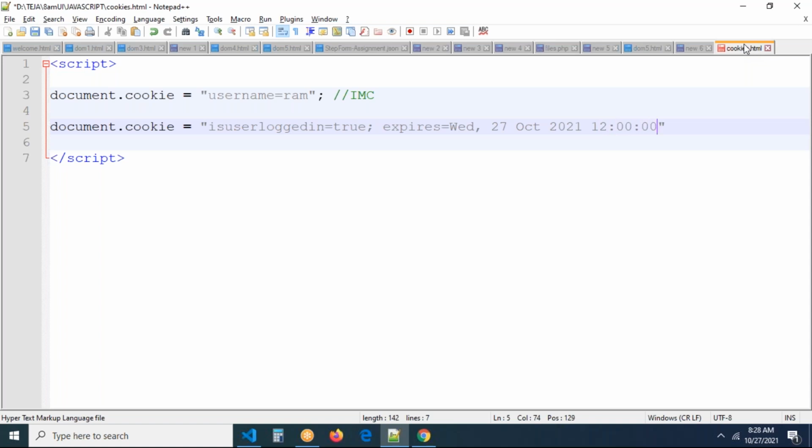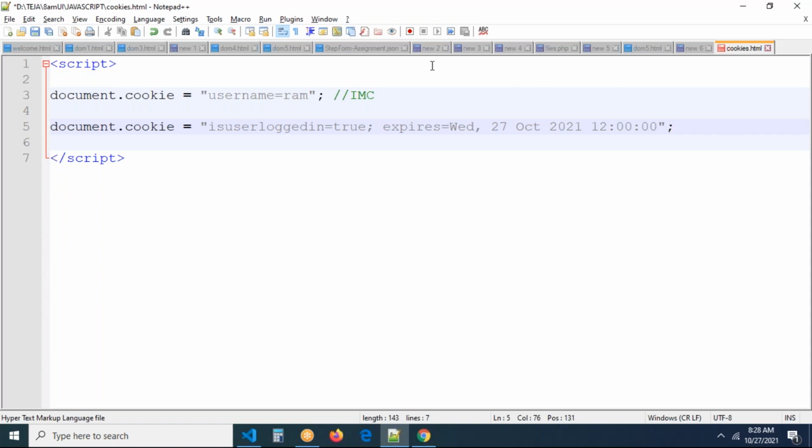What is the meaning of it? This cookie will be destroyed at 12 p.m. This is exactly the way of creating a cookie.